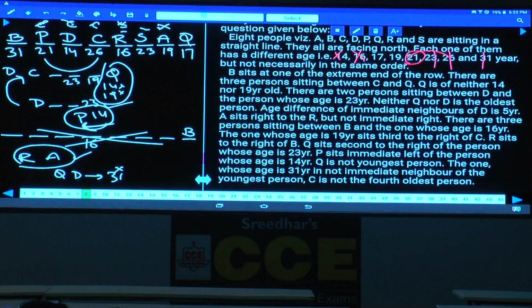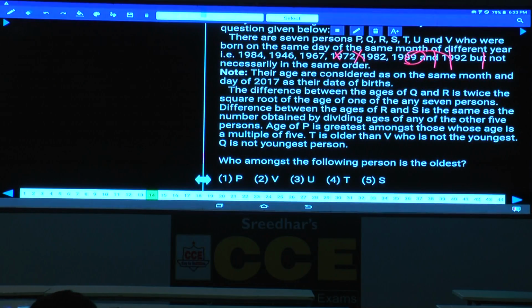there are 7 persons, P, Q, R, S, T, U and V, who were born on the same day of the same month of different years, 84, 46, 67, 72, 82 and so on, and their ages are considered as on the same month and day of 2017 as their date of birth. Now the base date is clearly given. As the base date is clearly given, now we need to find out the ages and the persons. Now question numbers 14 to 18, 7 persons are there and they were born in different years.